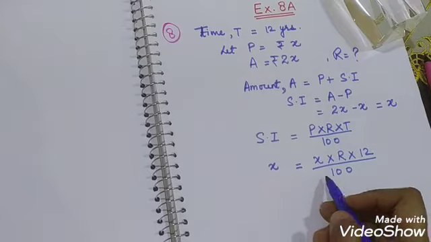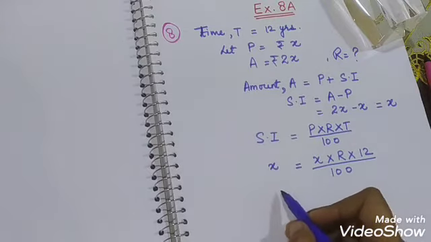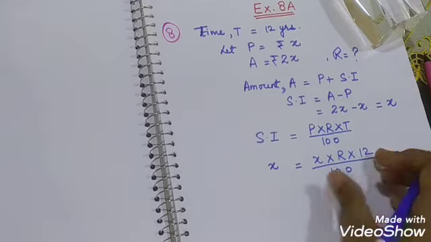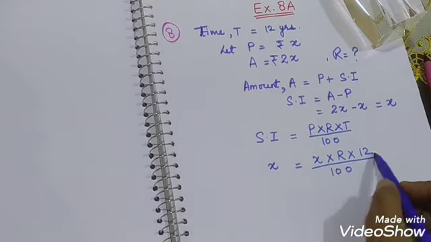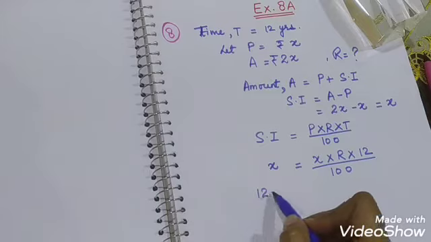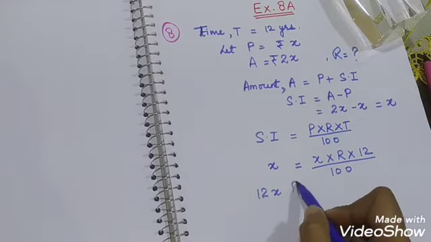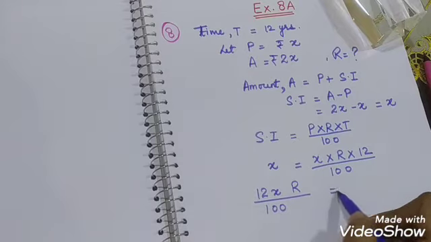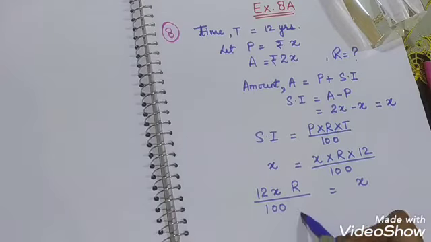Okay, then we do cross multiplication. So 12x into R upon 100 is equal to x, or R is equal to 100 into x.